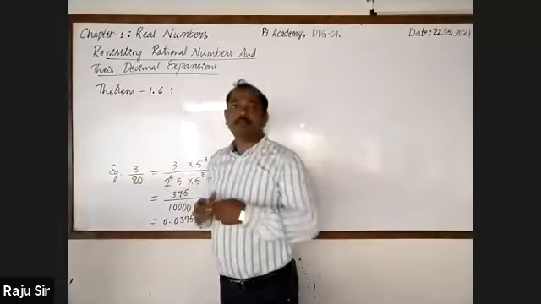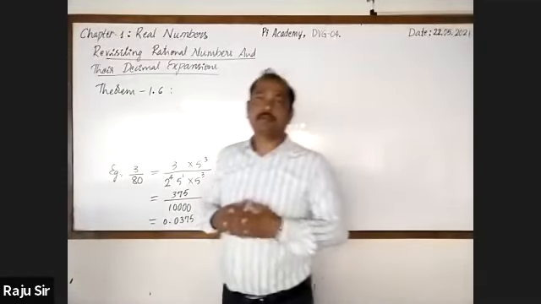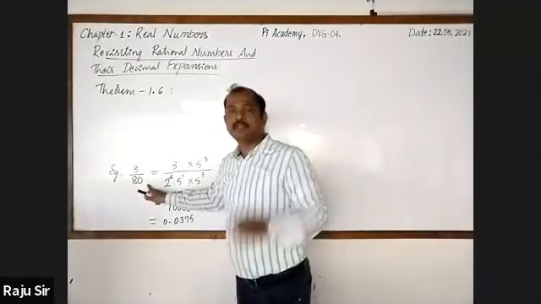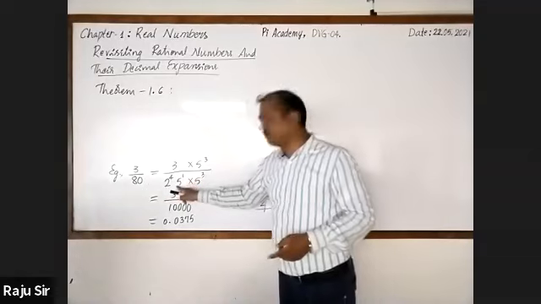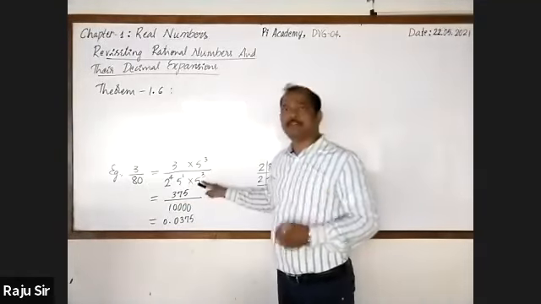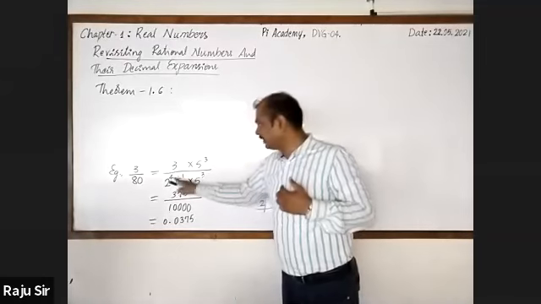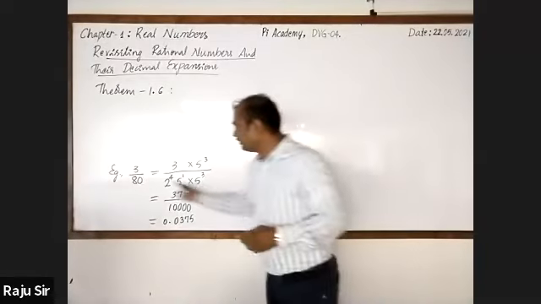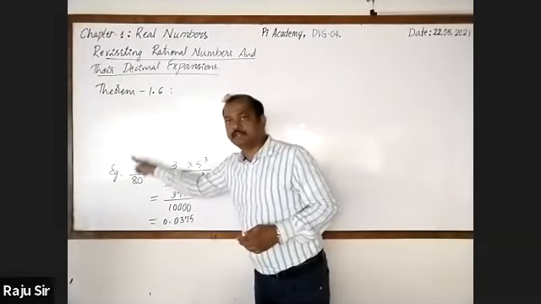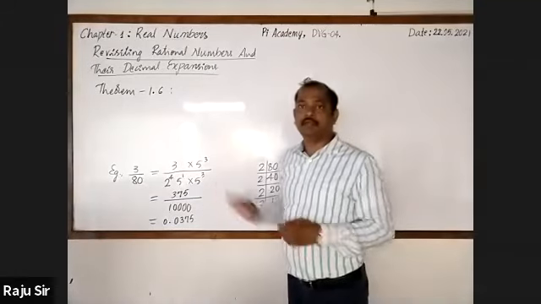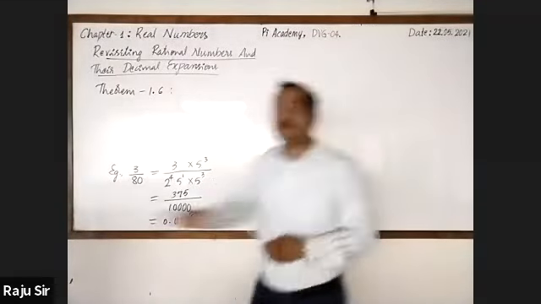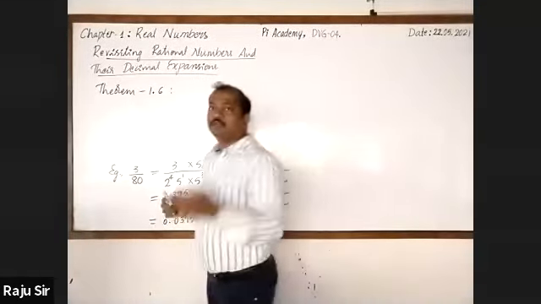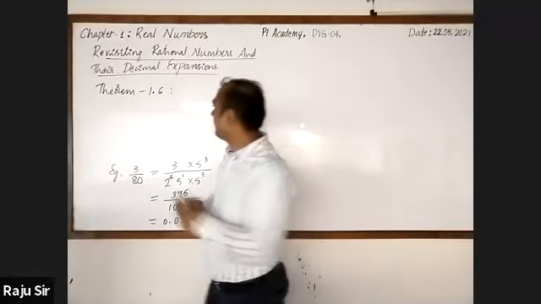Let x equal to P by Q be a rational number, where P and Q are co-primes, such that Q is of the form 2 raised to the power m into 5 raised to the power n, where m and n are non-negative integers. Then the decimal expansion of the number x will be terminating. Hope that you have understood it clearly. Now, let me go for writing the statement. Please, those who have not written, go on writing with me.